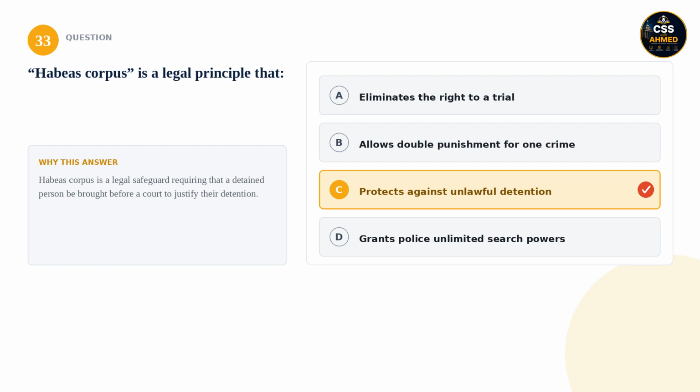33. Habeas corpus is a legal principle that: is it eliminates the right to a trial, allows double punishment for one crime, protects against unlawful detention, or grants police unlimited search powers? The correct answer is protects against unlawful detention. Habeas corpus is a legal safeguard requiring that a detained person be brought before a court to justify the detention.